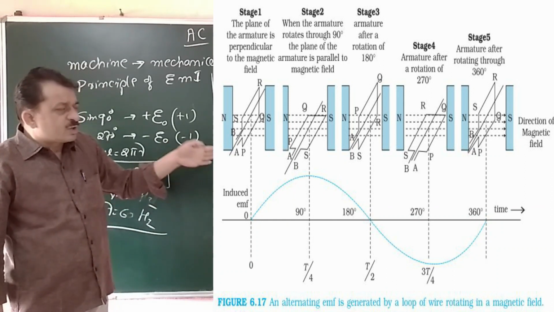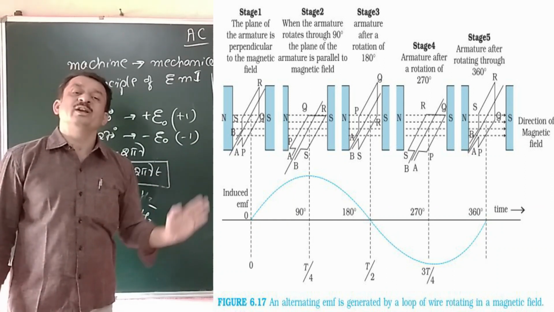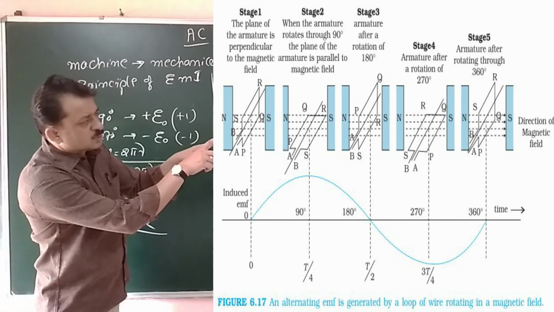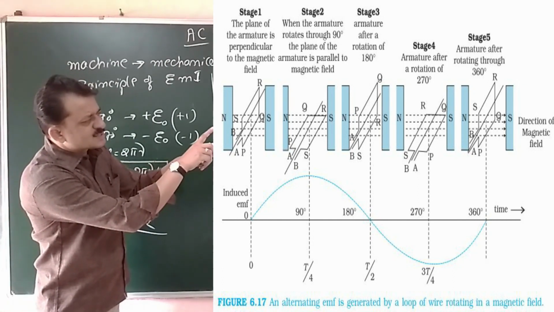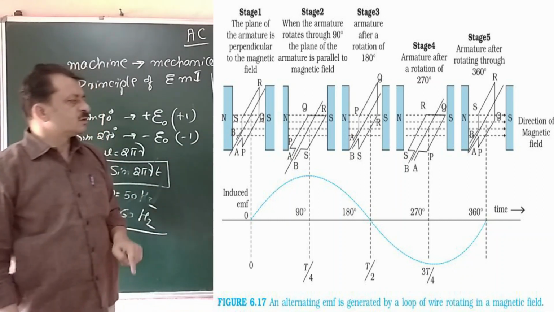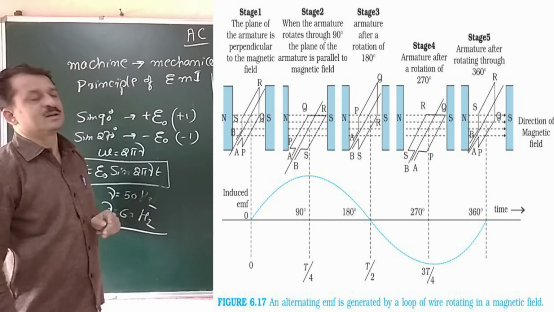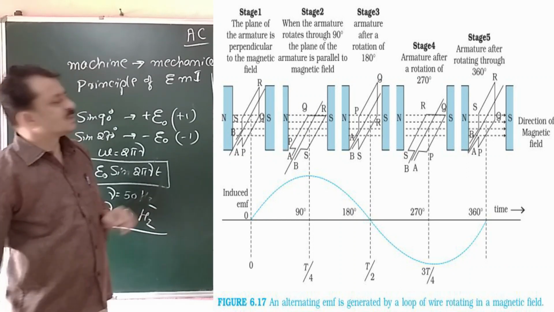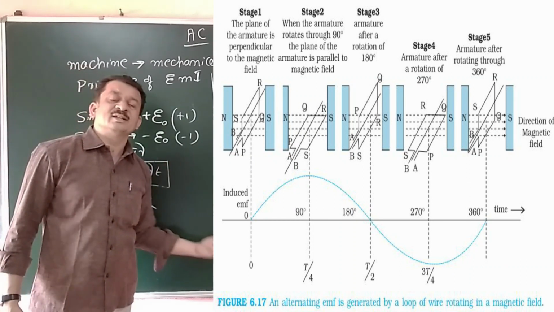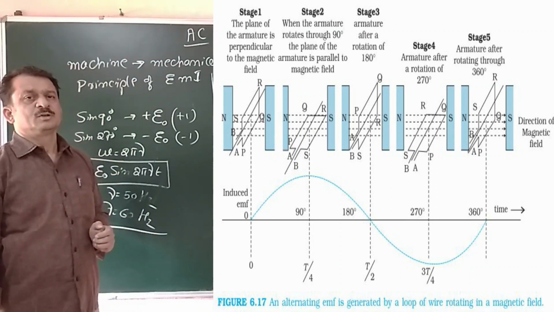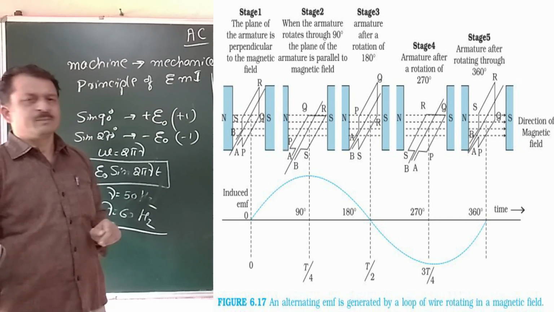Now the further rotation of the coil, that is above 180 degree, the two ends of the coil get shifted with respect to the slip ring and hence the EMF is increasing in the negative direction. At T/2 EMF is 0.